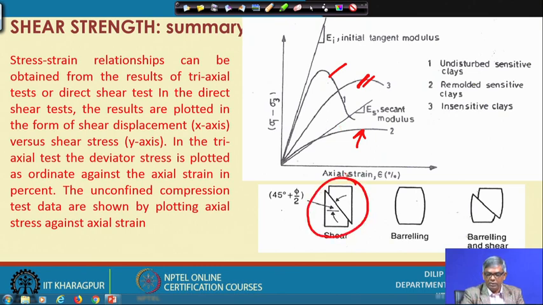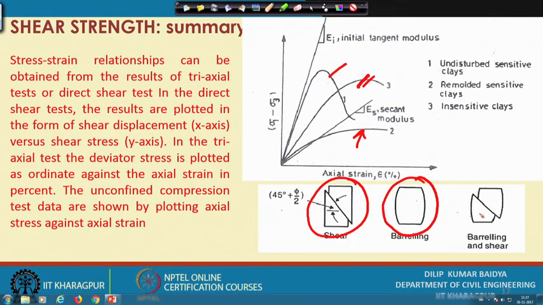That is one way of failure, where a prominent shear plane is shown, and some soil without showing any prominent failure angle will continuously decrease in length and increase in diameter. But to terminate the test, generally we stop the test at around 15 to 20% strain level, and some soil may fail by both shearing and barreling together. So, a prominent shear plane will be seen, and also some volume bulging will be observed.